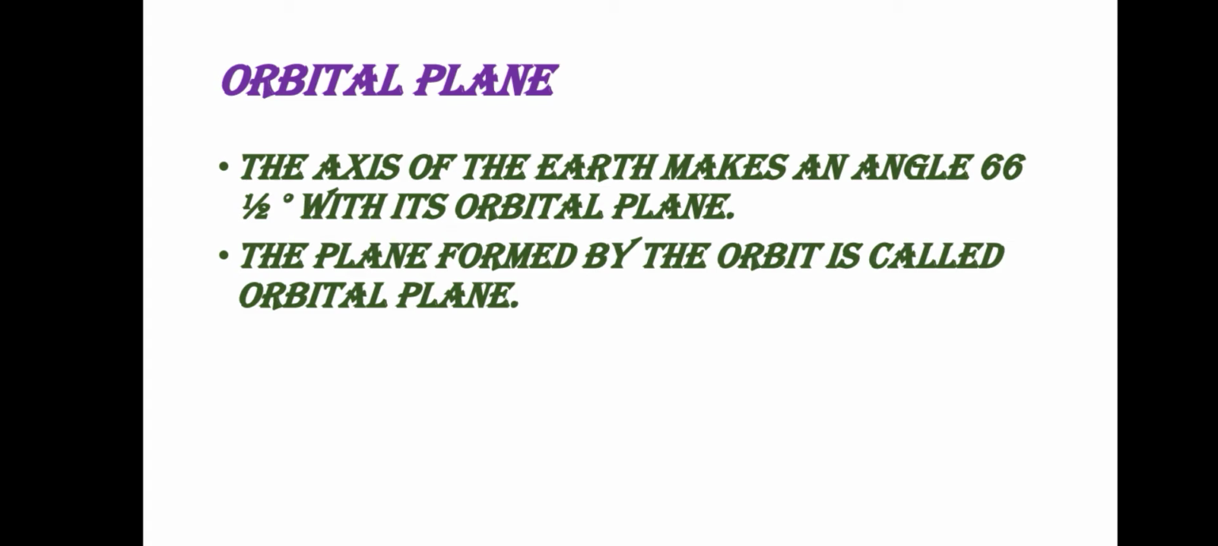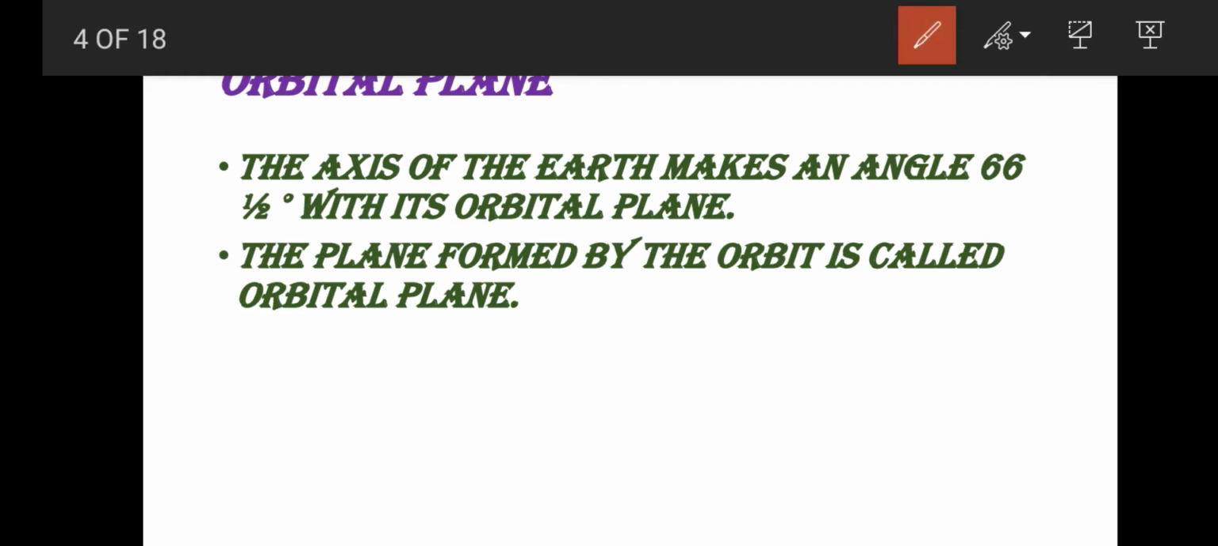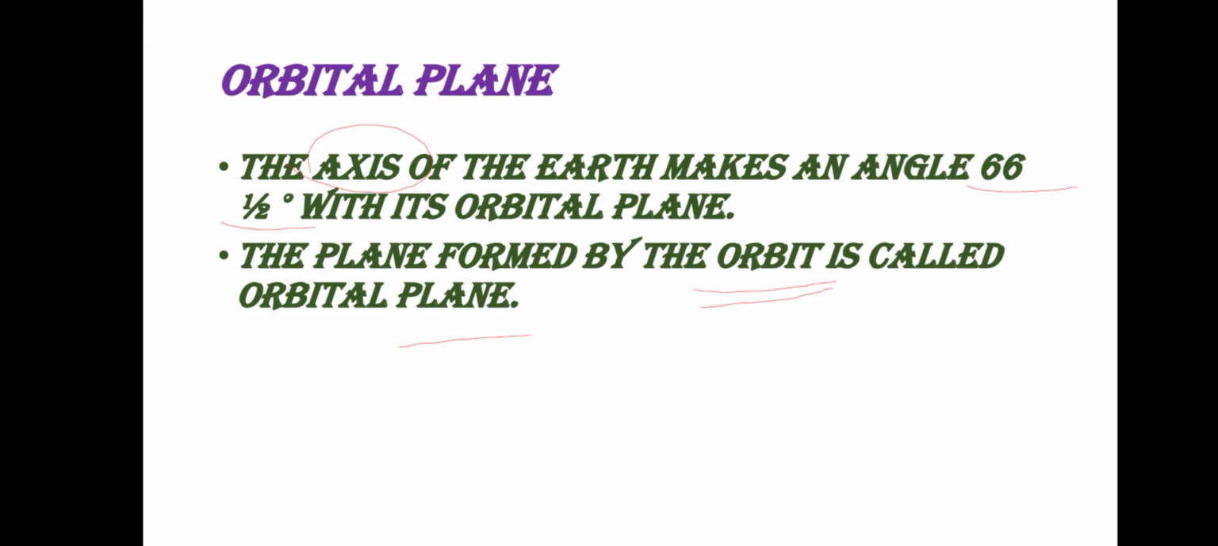Now, what does orbital plane mean? Actually, this orbital plane and the axis make 66 1/2 degrees between them. You know about the axis, and you also know about the orbit. The angle between this axis and the orbit is 66 1/2 degrees. That plane is called the orbital plane. The plane formed due to the orbit is called the orbital plane. What does plane mean? Plane means flat surface. The plane formed by the orbit is called the orbital plane. That is about the orbital plane.